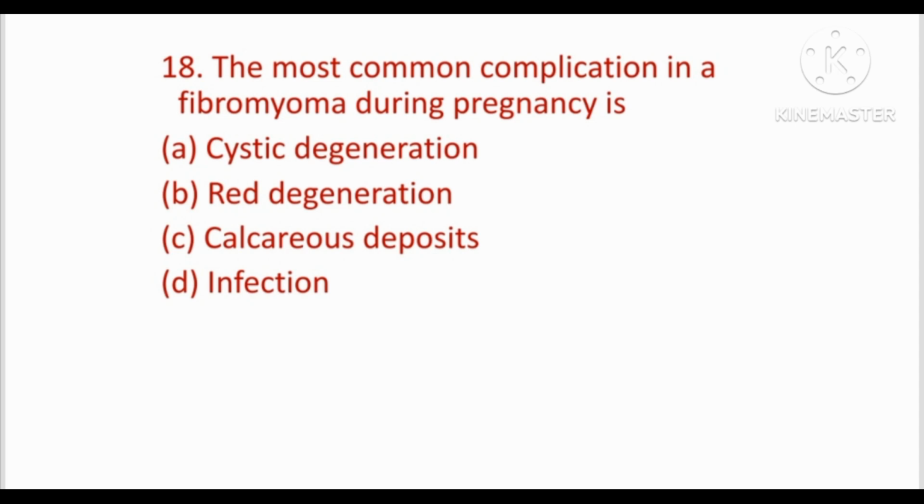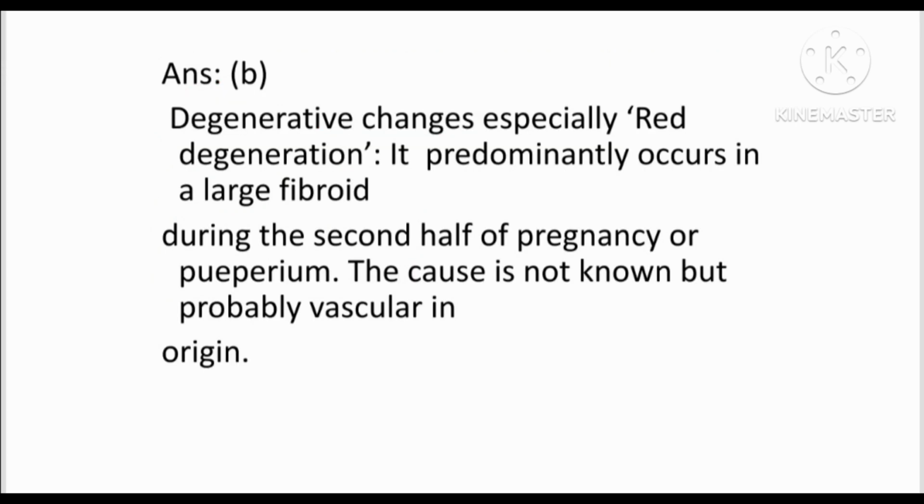Next question, the most common complication in a fibromyoma during pregnancy is. Options are cystic degeneration, red degeneration, calcareous deposits and infection. Answer is option B, that is red degeneration.